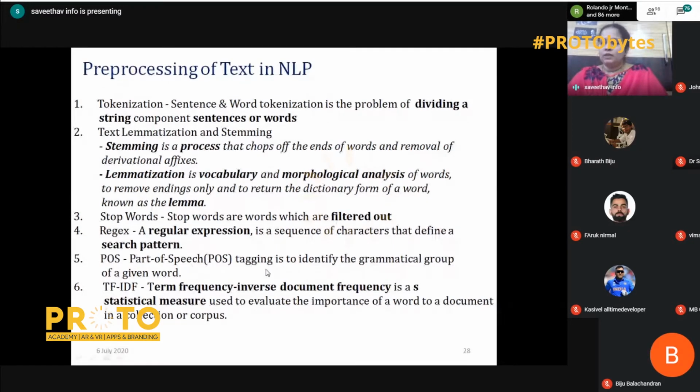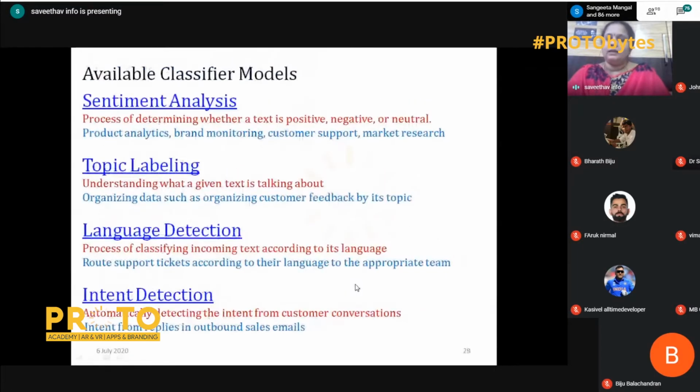Part of speech is identifying the grammatical group of the given word. And term frequency, inverse document frequency, is a statistical measure used to evaluate the importance of a word to a document in a collection or corpus. So these are the explanations of the pre-processing of text in NLP.